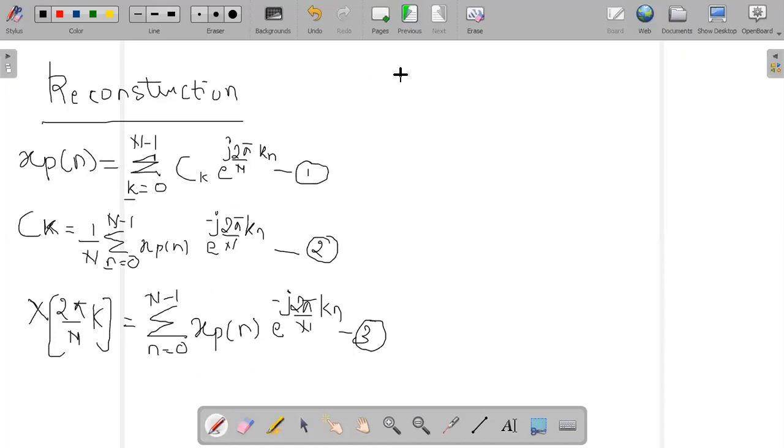So what I will do here is put equation 3 in equation number 2.